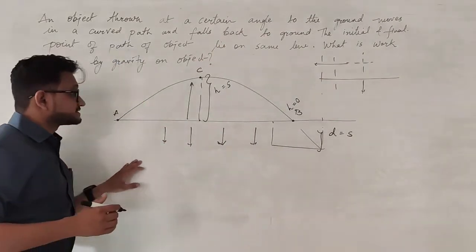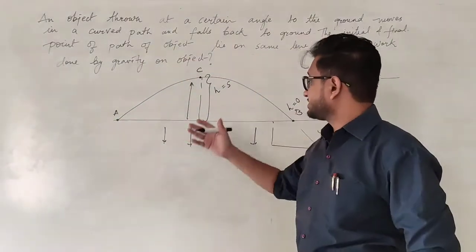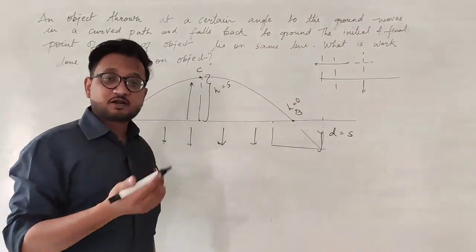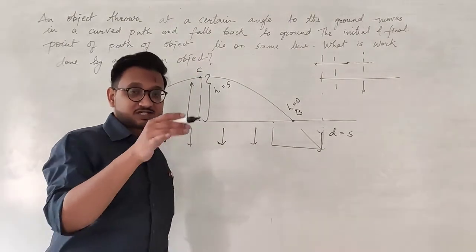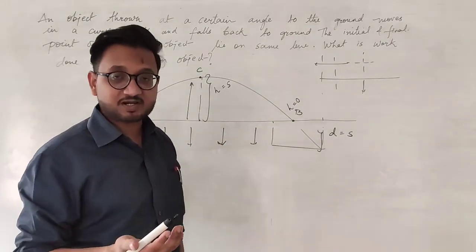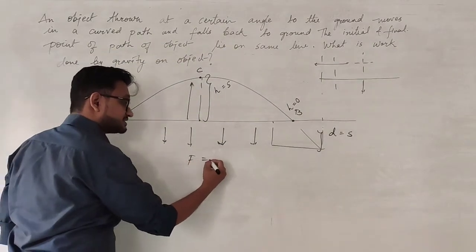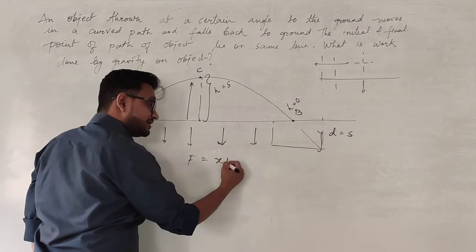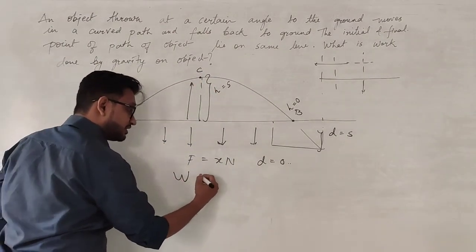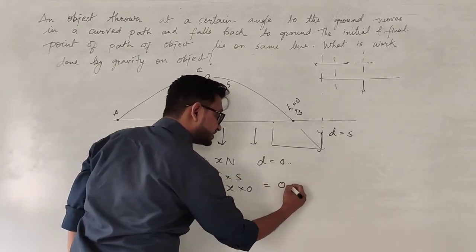So no work is done by the force of gravity on that object because the initial and final points are on the same line. That means the height of that object achieved during this process is 0, and because the height is 0, there is no displacement happening, and thus even though the force is applied, okay, and the displacement is 0, therefore the total work done, F into S, that is x into 0, will be 0 joules.